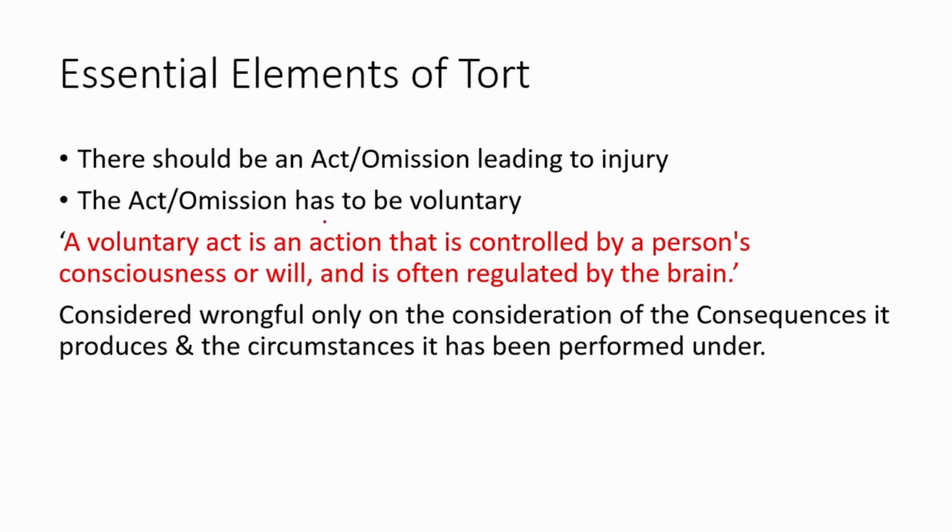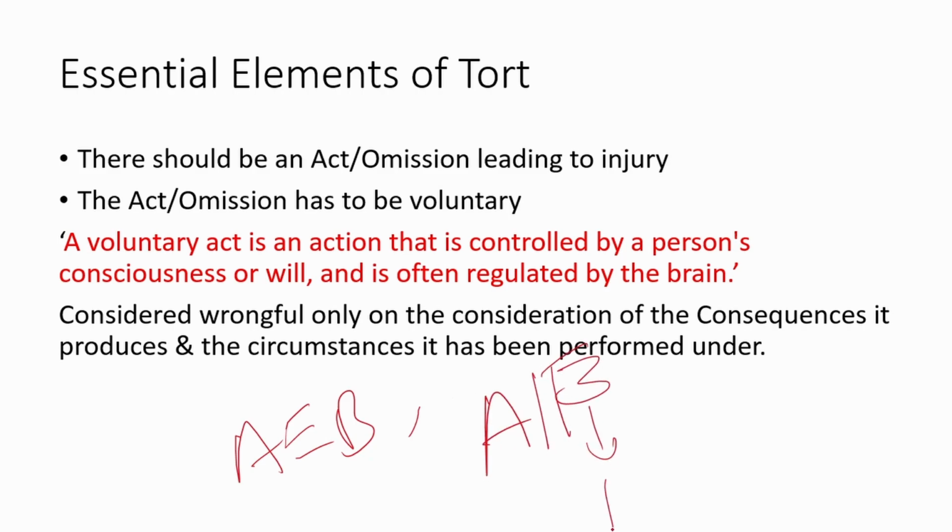Essential elements of tort. As we have seen in the previous example where A barks at B, or A does not take care of his own tree because of which the branch falls on the pedestrian B. For anything to be a tort, there has to be an act or an omission of an act on the defendant's part which leads to injury to the plaintiff. Here, even if there is no physical contact or mental harm but the legal rights of a person have been violated, then that comes under injury.